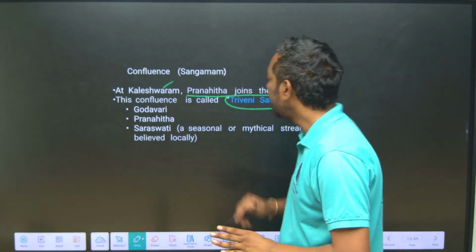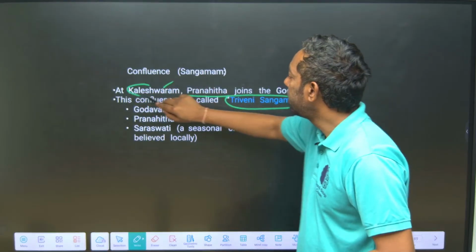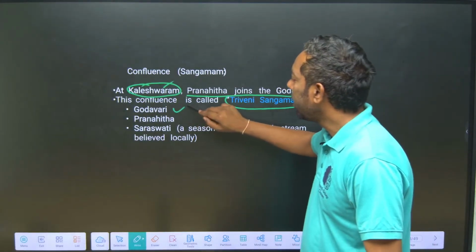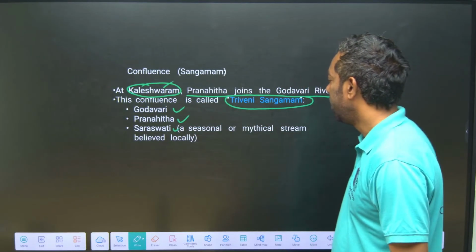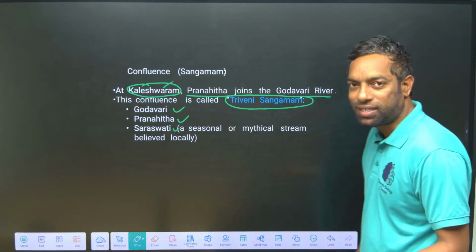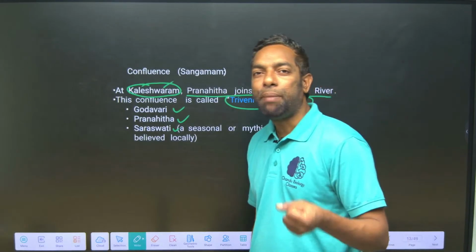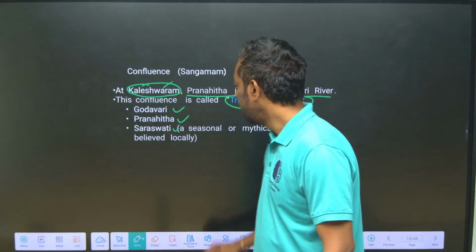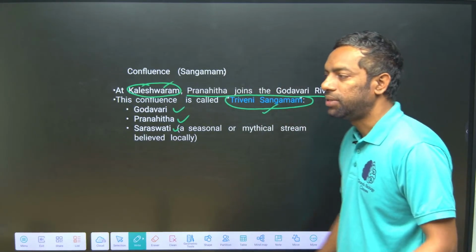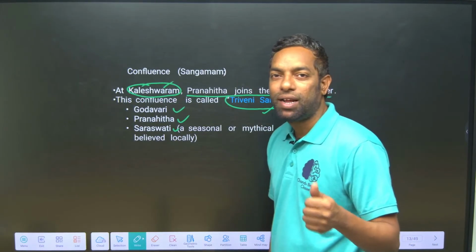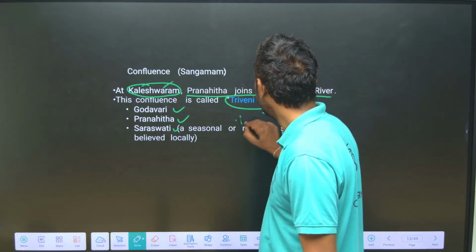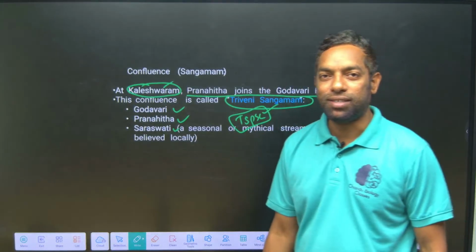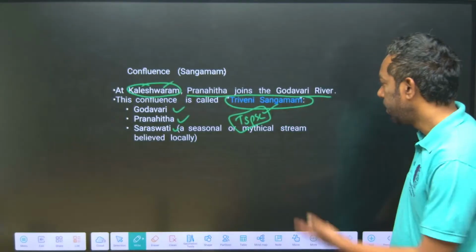This is at Kaleshwaram, that one is at Kandakurti. Godavari, Pranahita and Saraswati, these three rivers make the Triveni Sangam at Kaleshwaram. Kaleshwaram Triveni Sangam is the most important for TSPSC geography questions. This is the most important, guys. I hope you understand this.